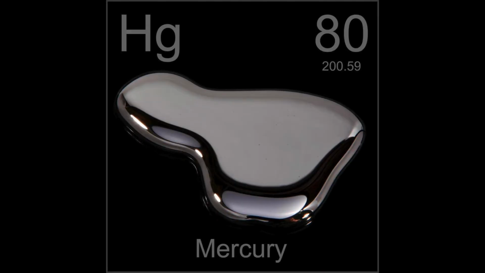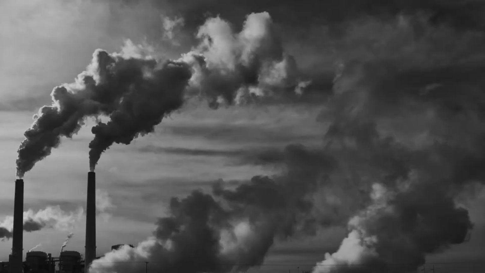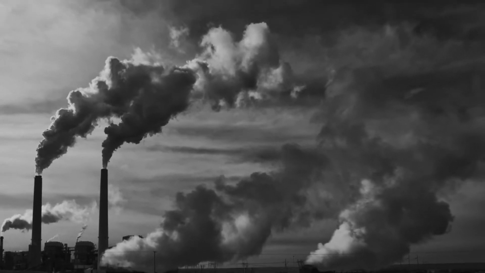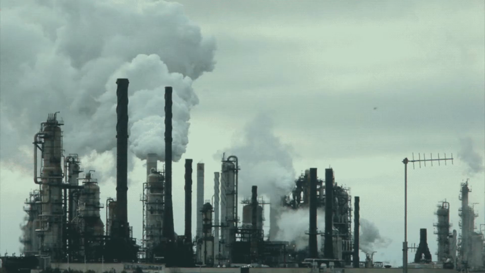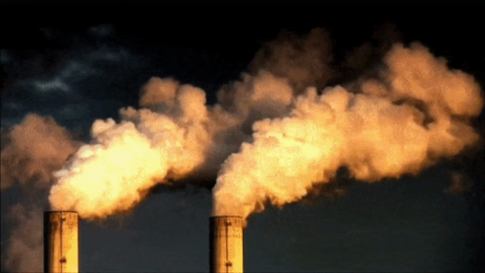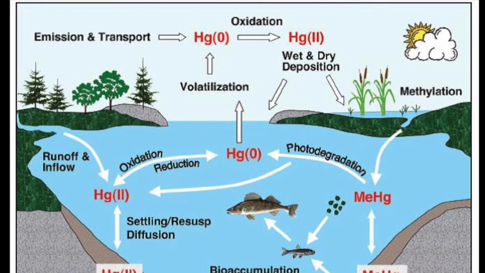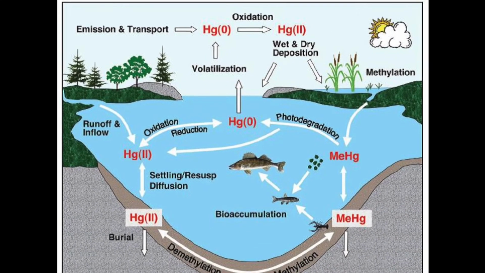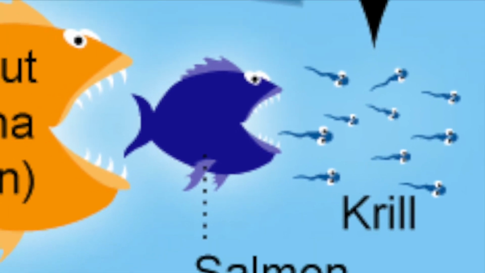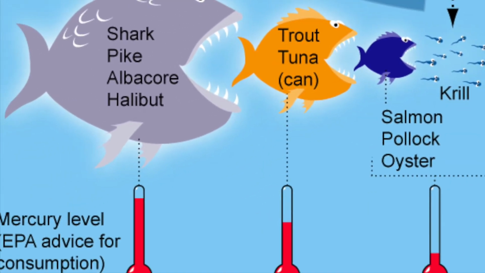Mercury is a toxic heavy metal that is found in higher levels in the upper levels of the food chain. This is due to a phenomenon known as biomagnification. A major source of mercury in our oceans comes from our atmosphere. Burning fossil fuels such as coal releases mercury into the atmosphere before it is deposited onto the Earth's surface. Mercury is very persistent and can be cycled throughout our planet for years. In aquatic ecosystems, plants and small organisms take up the mercury but are not harmed by it.